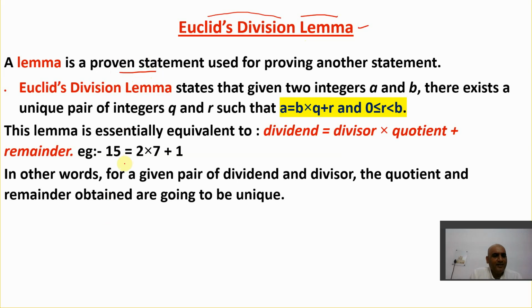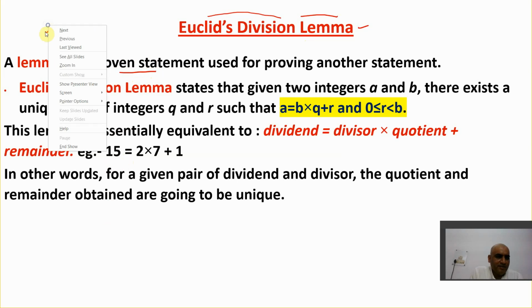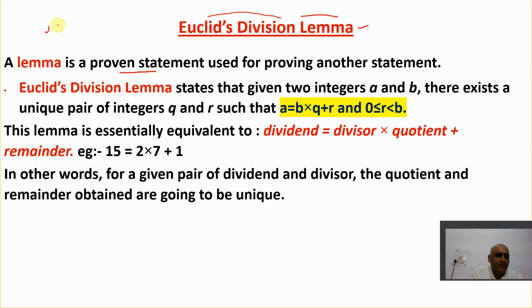Let us take a very layman example. Let us say the statement is 2 into 3 is equal to 6. As we all know, 2 multiplied by 3 is always equal to 6, and it is a proven statement. So I'll use this proven statement to prove another statement.